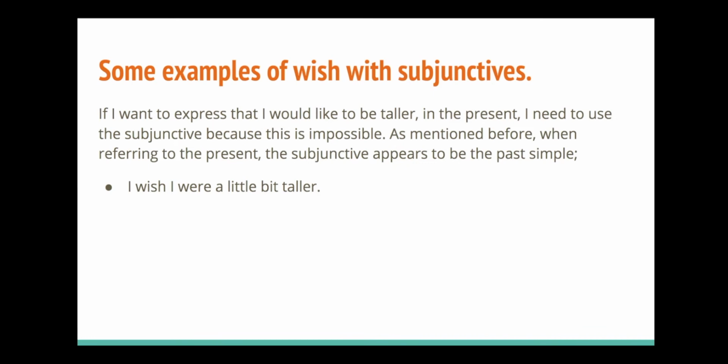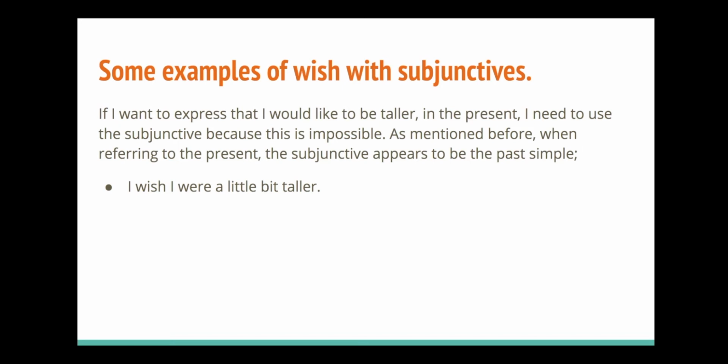If I want to express that I would like to be taller right now, I need to use the subjunctive because it's just not possible. I'm 43 years old. I'm not going to get any taller now. But as I mentioned before, when we're talking about the present, the subjunctive appears to be the past simple. So I would say, I wish I were a little bit taller.